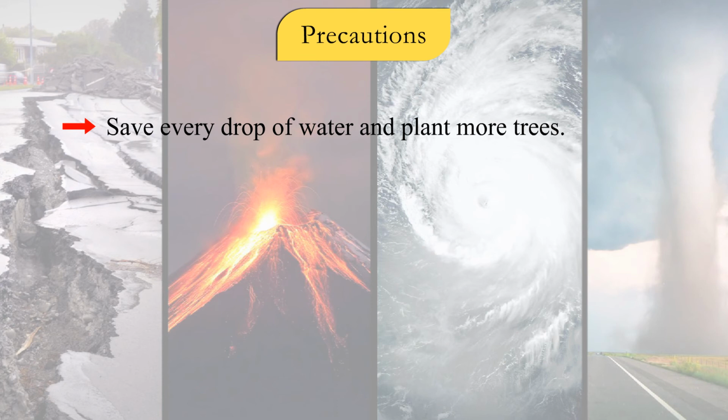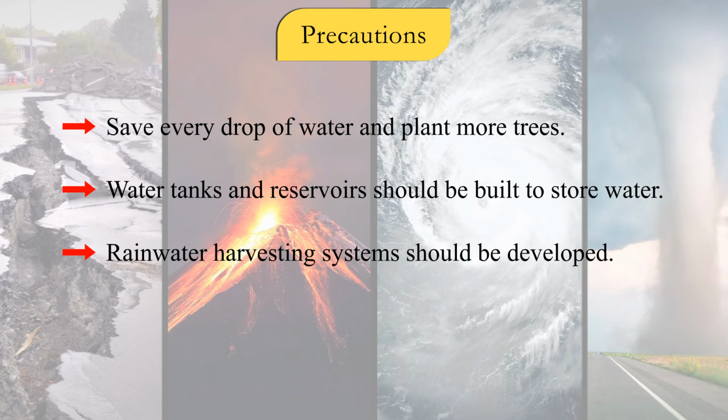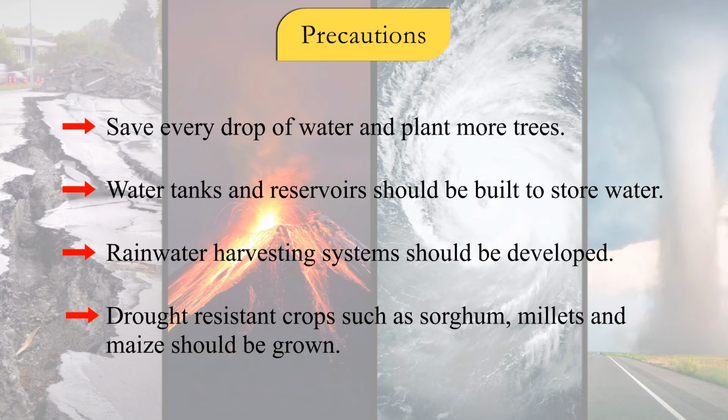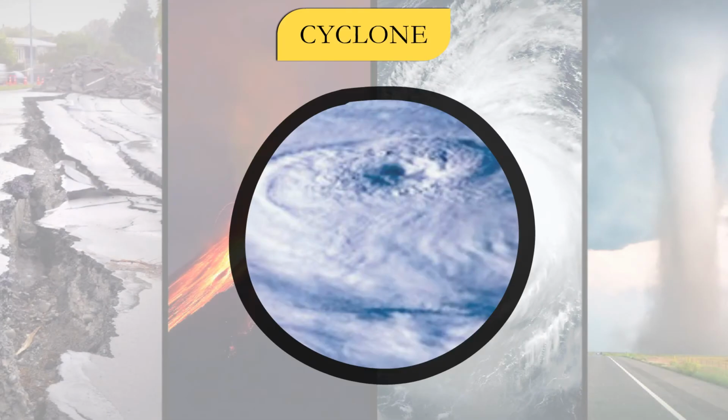Precautions. Save every drop of water and plant more trees. Water tanks and reservoirs should be built to store water. Rainwater harvesting systems should be developed. Drought-resistant crops such as sorghum, millets, and maize should be grown.